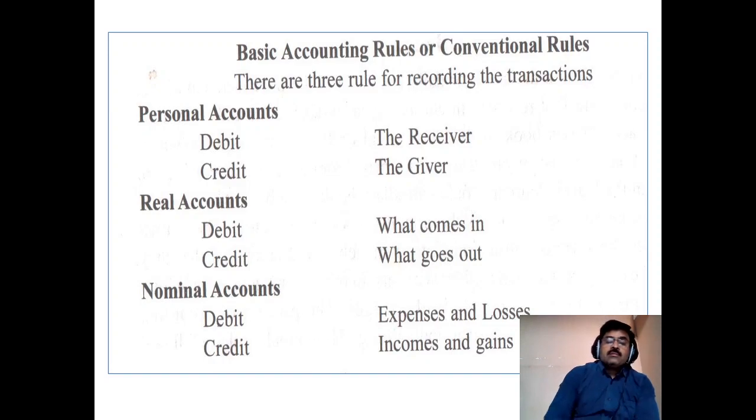These are all the debit credit rules for analyzing a business transaction and writing journal entries in the journal. Once again, to recap: personal account, debit the receiver, credit the giver. Real account, debit what comes in, credit what goes out. Nominal account, debit all expenses and losses, credit incomes and gains.